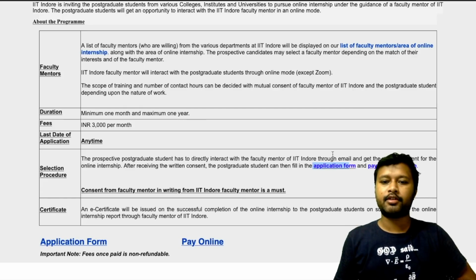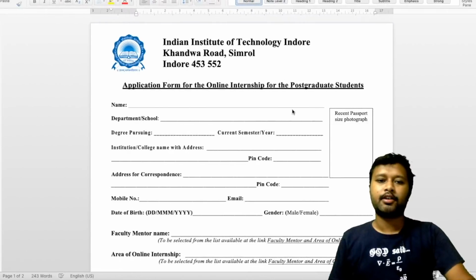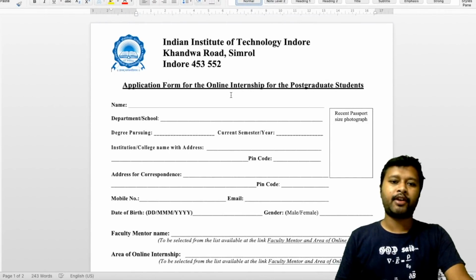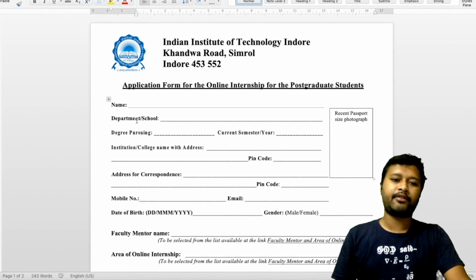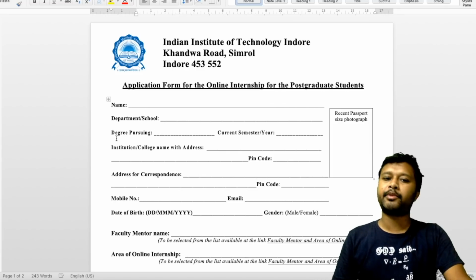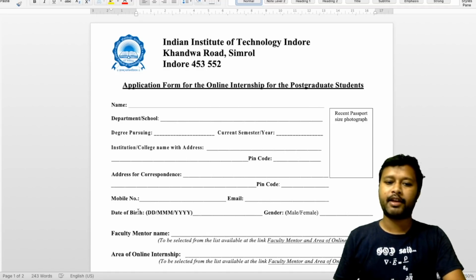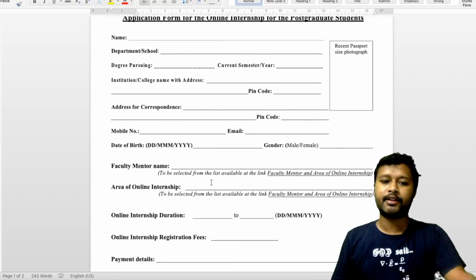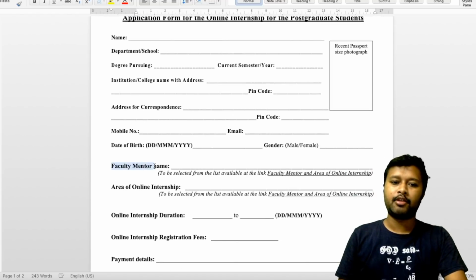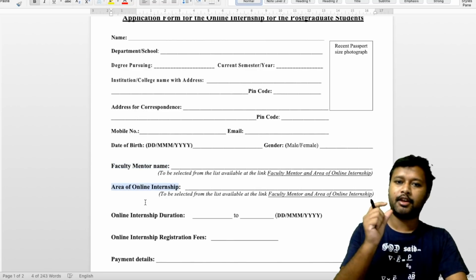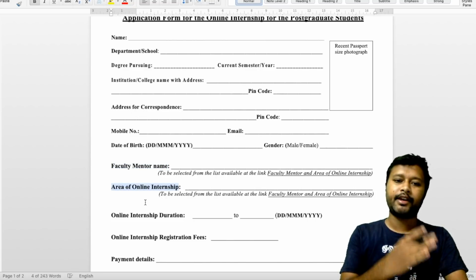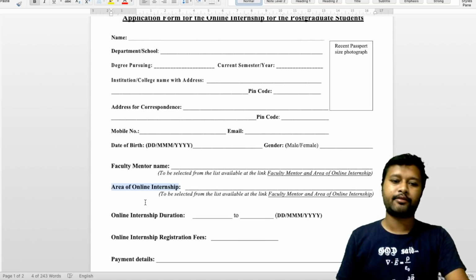Okay, so once you click on this application form, you will be taken to this particular word file. You have to edit this word file. You have to fill all these things: your name, department, which degree you are pursuing and current semester, your institute in which you are currently studying, your pin code, your address, your mobile number, email ID, date of birth, gender, and then you have to fill the faculty mentor name whom you have selected, and then you have to fill the area of online internship, the topic which I told you in the starting. You have to select, right, supervisor and the topic, so that you have to fill here.